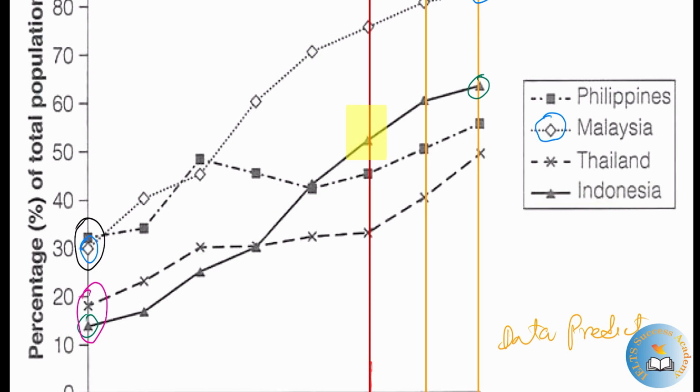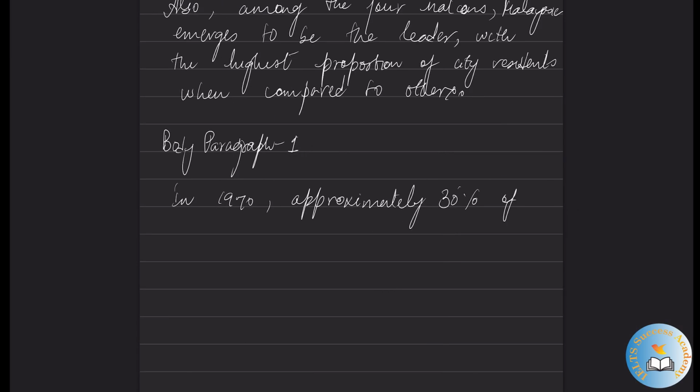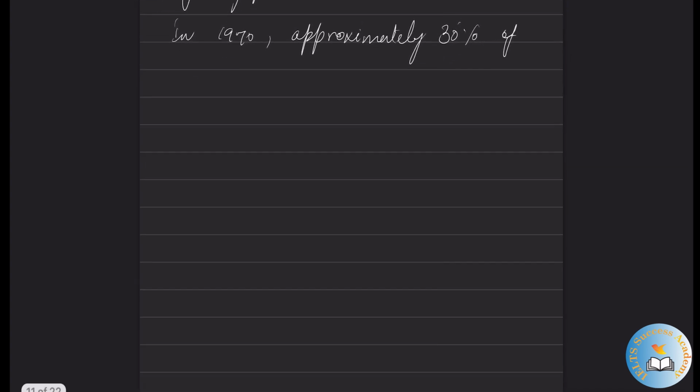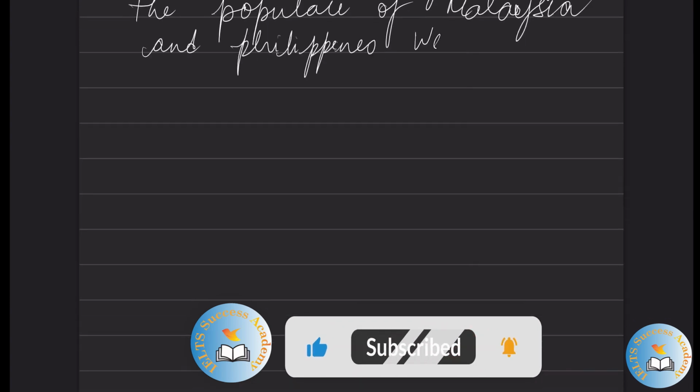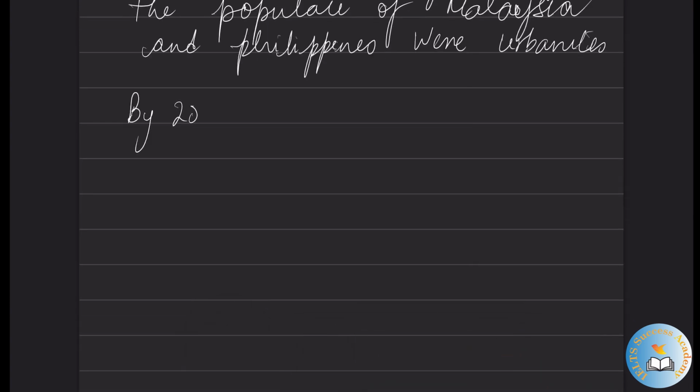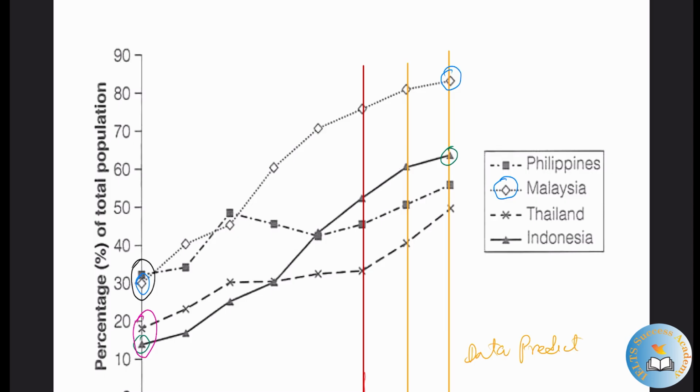So let's see how we can write this. In 1970, approximately 30% of the populace, which is a synonym for population, of Malaysia and Philippines were urbanized. By 2020, Malaysia shot up to around 80%, while for the Philippines it fluctuated.